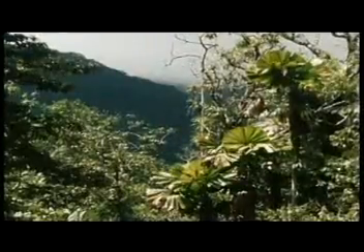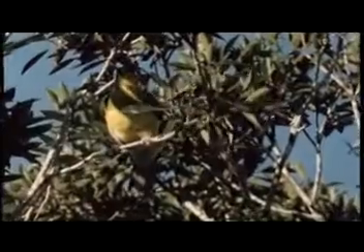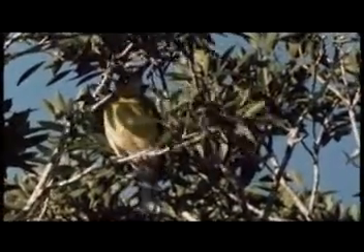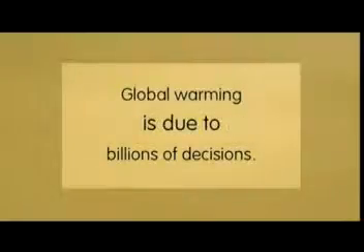Listen to an example here. There have been changes in global weather patterns. Trees are flowering earlier, birds are laying eggs earlier, butterflies are moving up hills. So what is global warming? It's the result of billions of decisions. He's talking about global warming. Global warming is the result of billions of decisions. Global warming is due to billions of decisions.